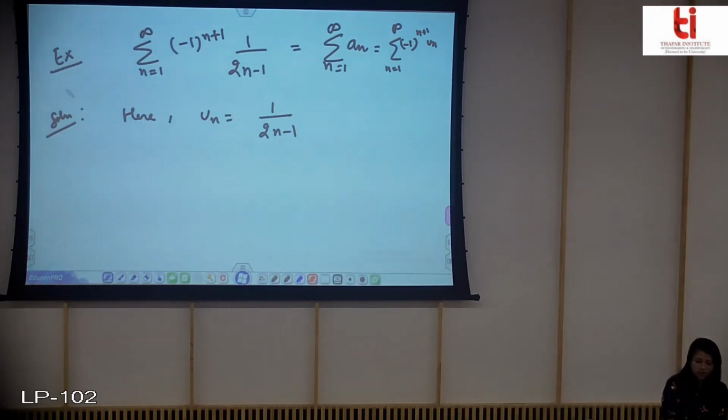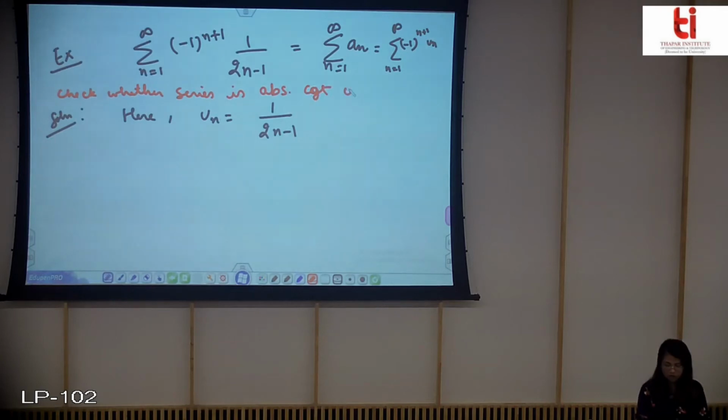I'll write it out: check whether the series is absolutely convergent or conditionally convergent. So you have to check for this.